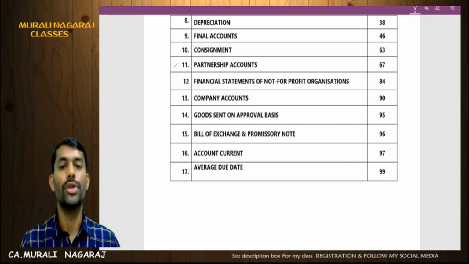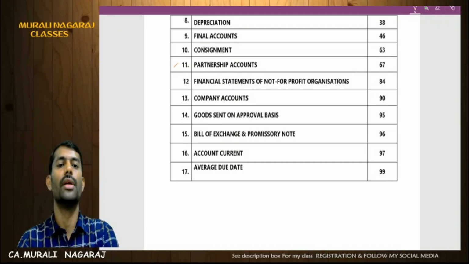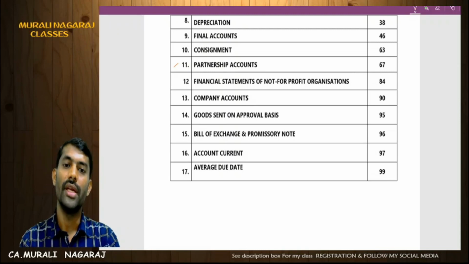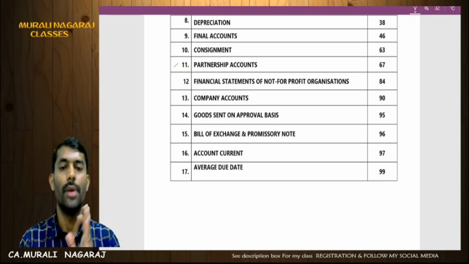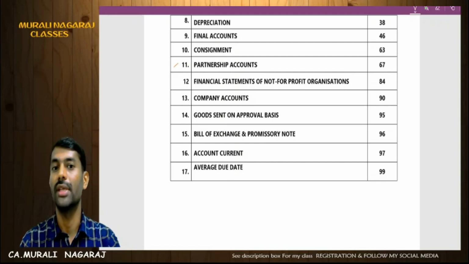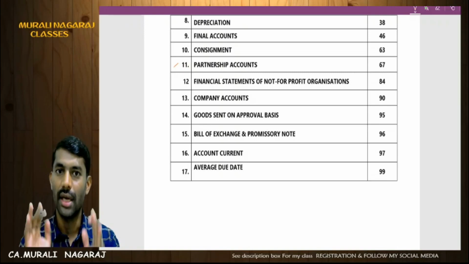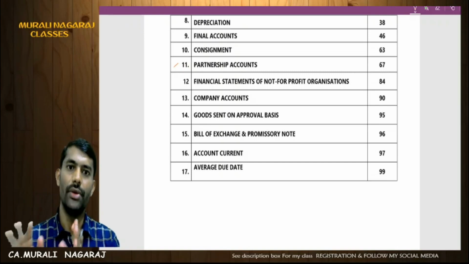Then average due date. In average due date, you have to prepare theory also. Any date can be taken as a base date for computation of average due date. It is not necessarily only the first date, the least date, that you have to take. Preferably we will take the least date, but it is not necessary. Any date you can select.